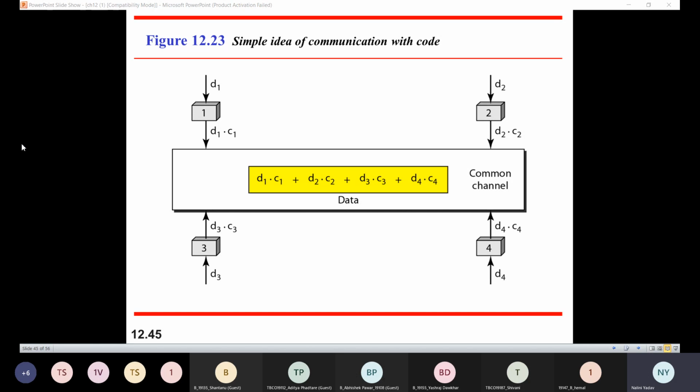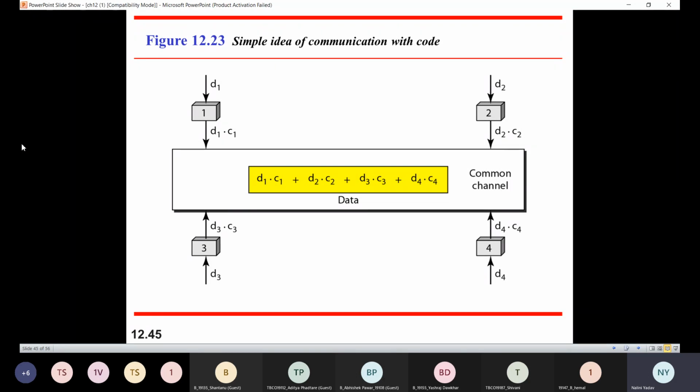For example, just take an example. There are multiple users in a room. They are continuously speaking, right? Data is received by the users only if two people interact with each other using the same language. Others may talk too, but if two people are talking in the same language, then that data can be transmitted successfully. Like this, we have unique codes which are given to the stations. Your data is sent with those unique codes so that those two stations only communicate with each other simultaneously, with different codes or different languages, right? So that is my CDMA.